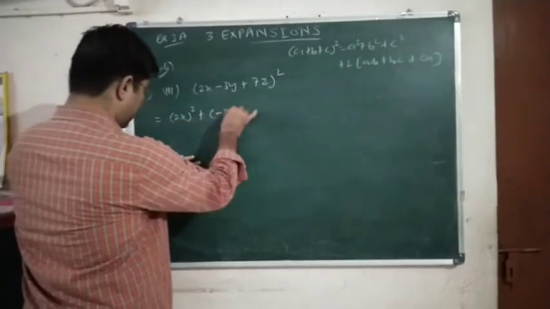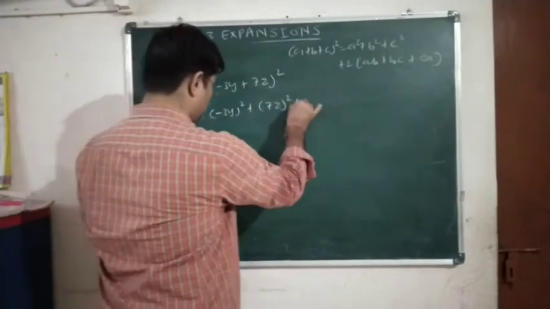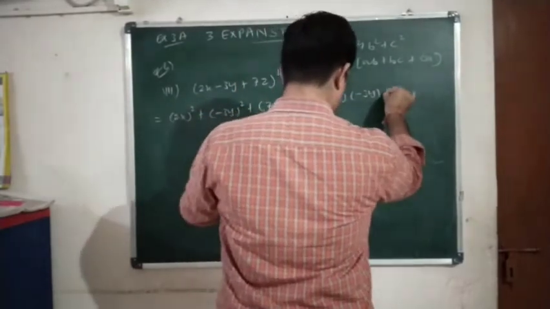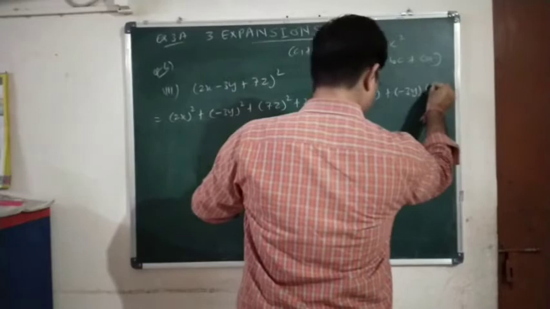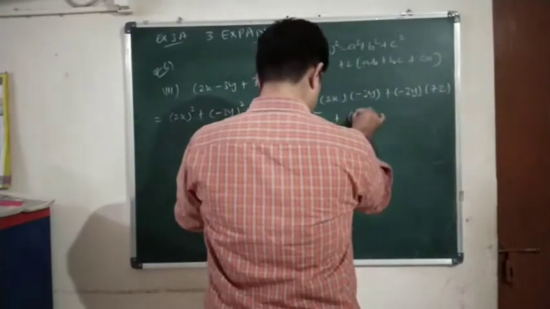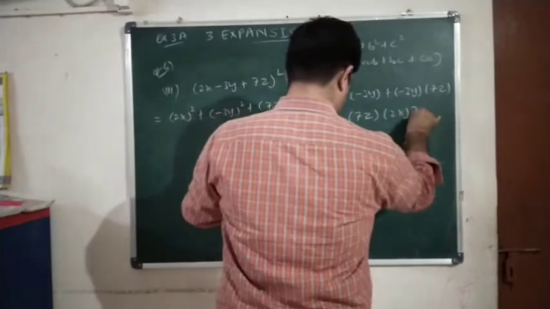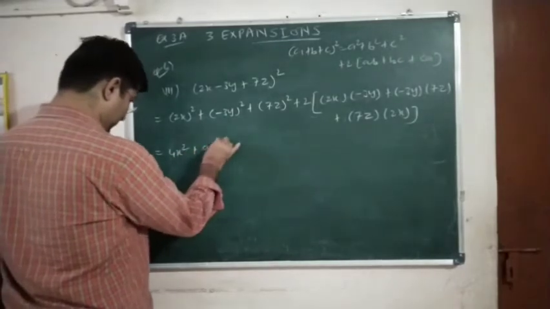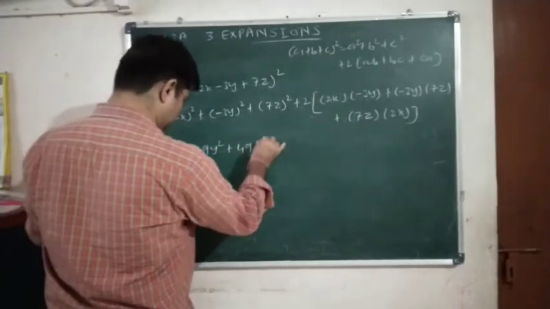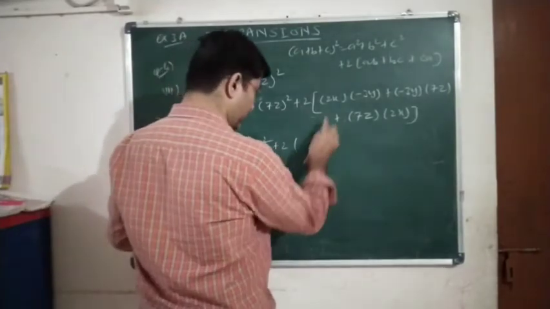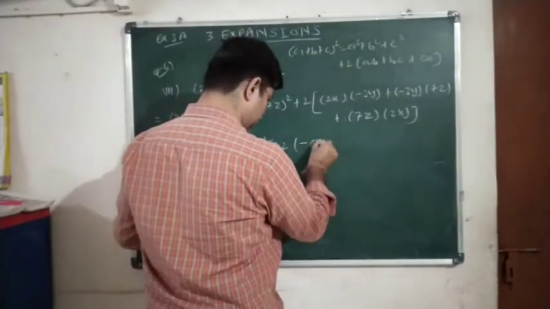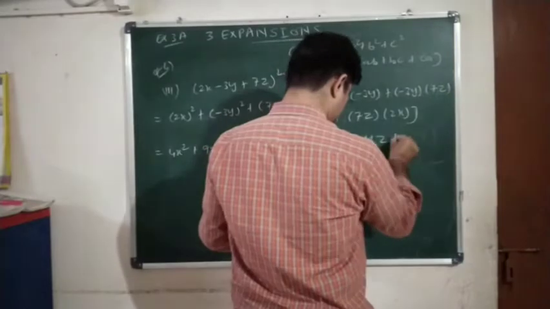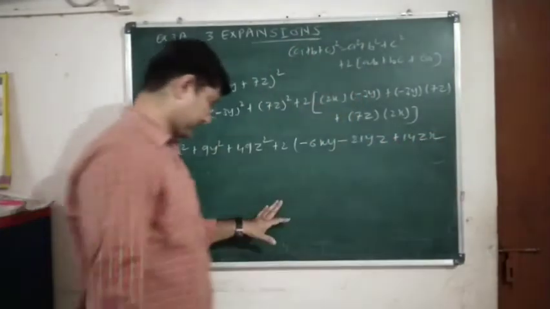So we write (minus 3y) the whole square plus (7z) the whole square plus 2 into ab, that is 2x into minus 3y, plus minus 3y into 7z, plus 7z into 2x. Okay, so 4x square plus 9y square plus 49z square plus 2 into minus 6xy, again plus minus 21yz, plus 14zx.